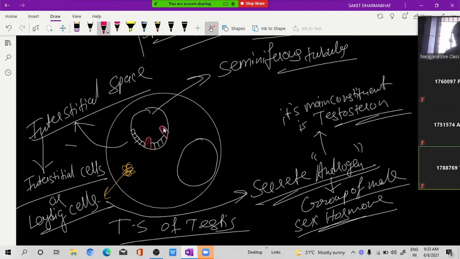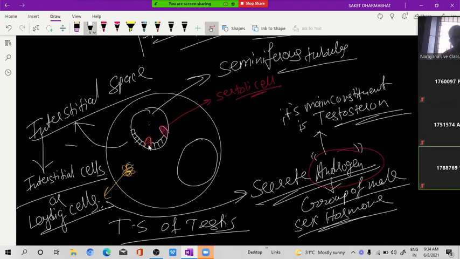This cell is the Sertoli cell. Now, this Leydig cell secretes testosterone. Okay, these Leydig cells or interstitial cells secrete testosterone. Now this testosterone we have to bring inside the seminiferous tubule.